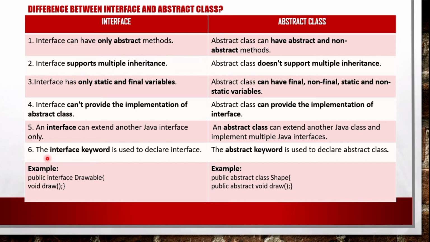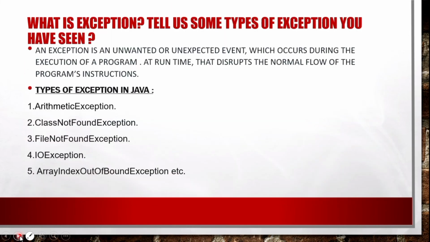The sixth point: the interface keyword is used to declare an interface, but in an abstract class, we have to use the abstract keyword to declare an abstract class. This is the basic example of an interface, and this is the basic example of an abstract class. Okay, let's go to the next slide.